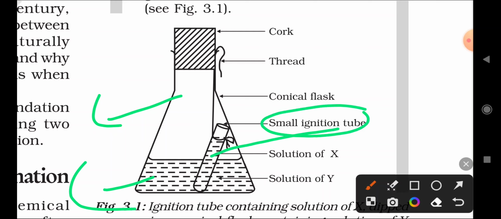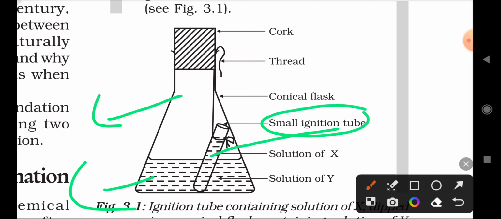Weigh the flask with its contents carefully. How to measure the conical flask and ignition tube. Now tilt and swirl the flask so that the solutions X and Y get mixed. So before mixing you have to measure the weight of both test tubes.